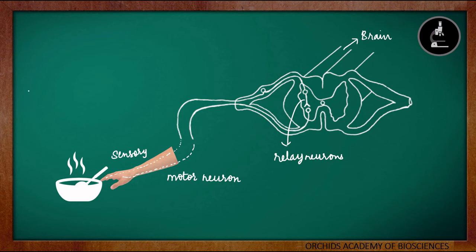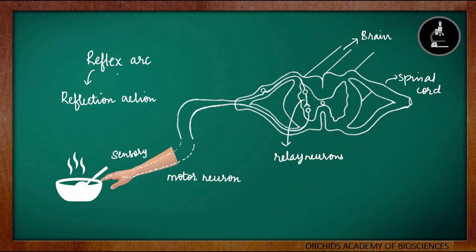The spontaneous action performed by the spinal cord along with all these neurons is called the reflex action. This is a very fast and spontaneous action. In this, the information is sent to the brain but does not wait for the brain to respond to it. And this pathway traveled during the reflex action is called the reflex arc. So the reflex arc is a pathway which is traveled during the reflex action. If we try to trace the path, it is from the sensory neuron to the relay neurons, which are present in the spinal cord, and the information is given back to the motor neurons. This is the pathway of the reflex action.